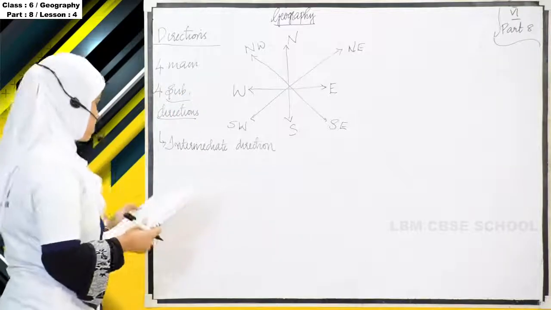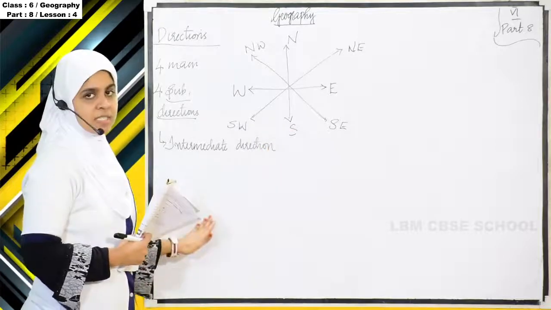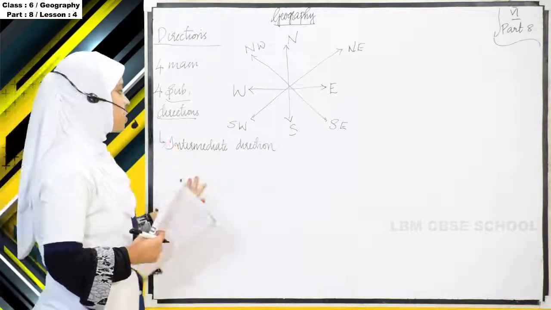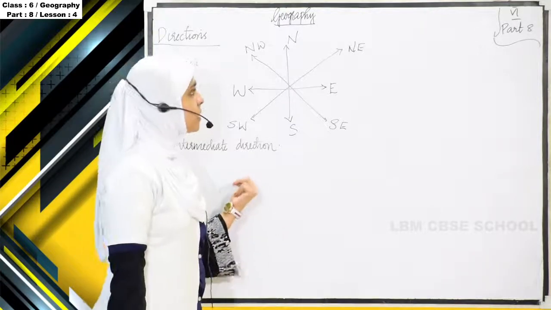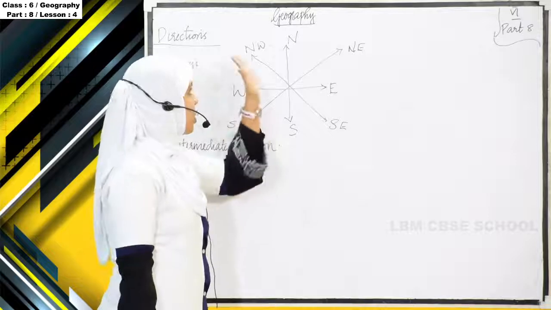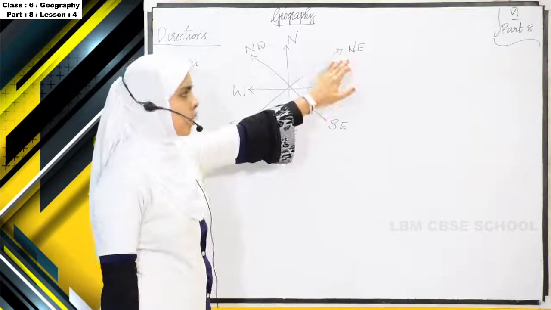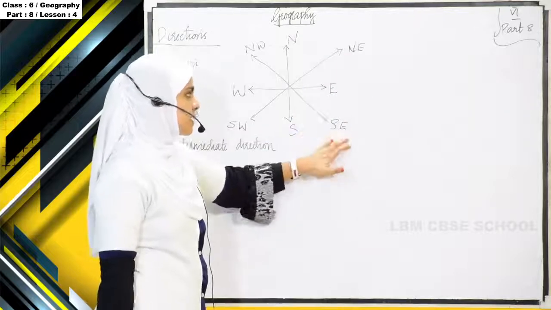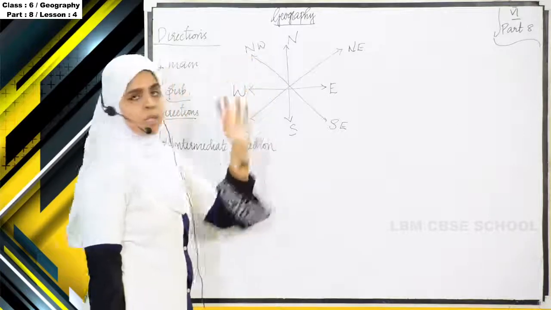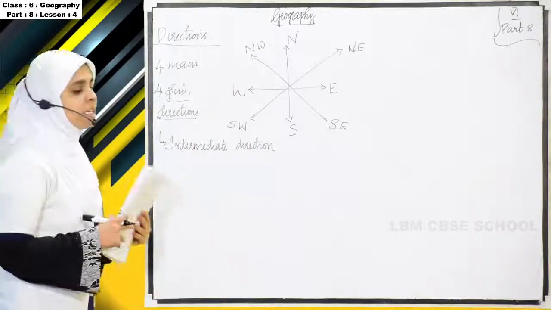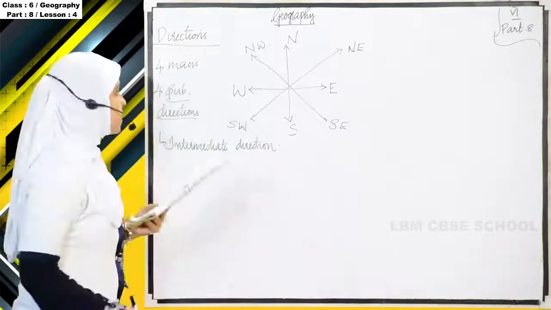Okay, so mainly we have 4 directions, that is north, south, east and west. Then comes the sub-directions, which is also termed as intermediate direction, and the intermediate directions are northeast, northwest, southeast and southwest. So in between north and east lies the northeast, between south and east lies the southeast, between south and west, southwest, between north and west, northwest. So these are the main directions and sub-directions, which is one component of a map.